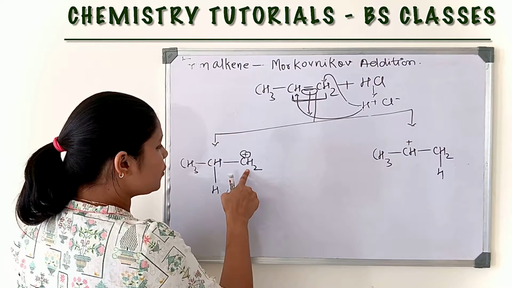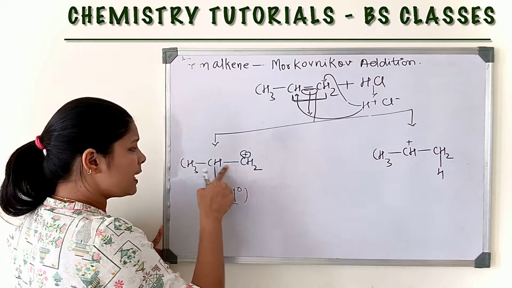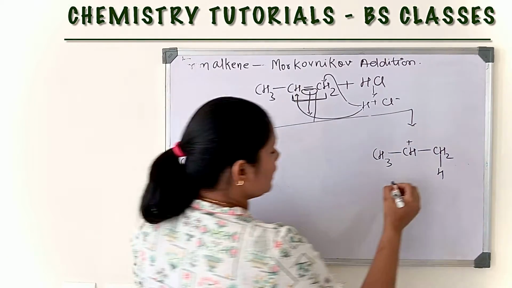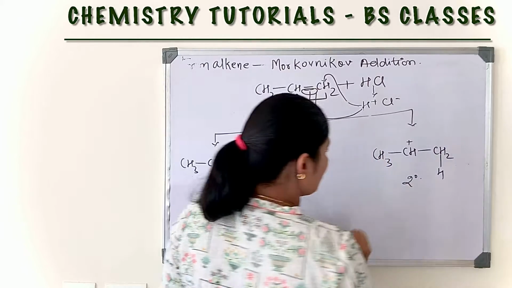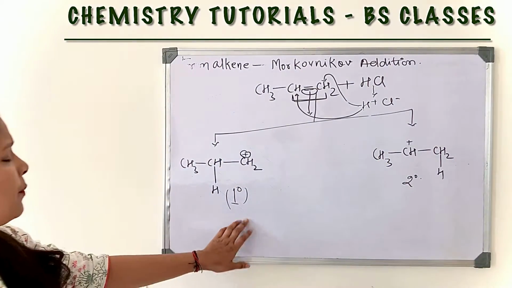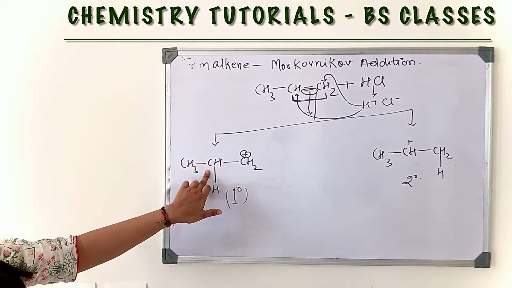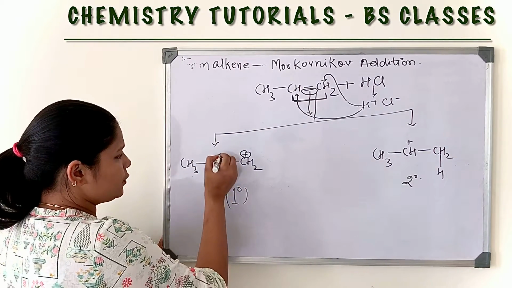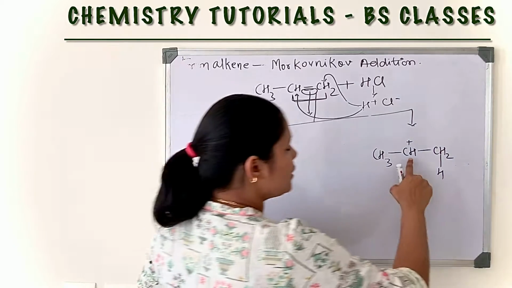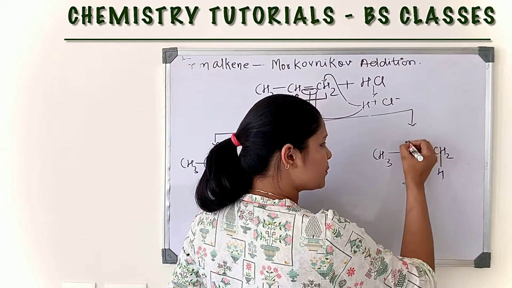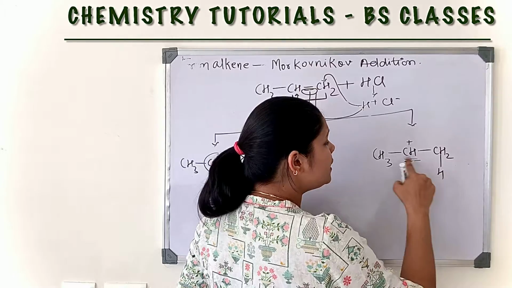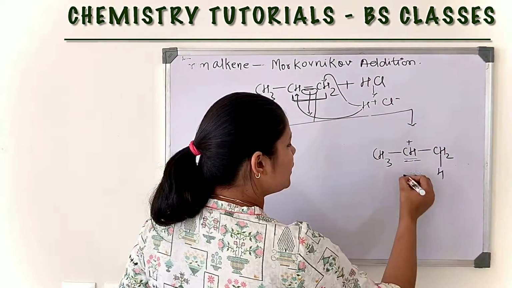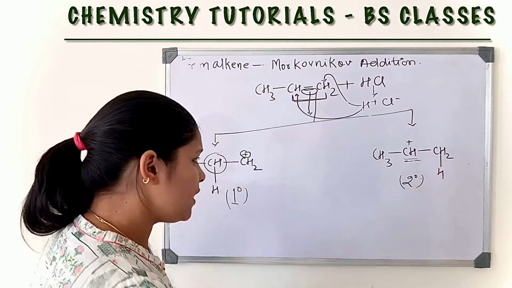Now, see, this is a primary carbocation because the positively charged carbon is attached to a single carbon, and this is a secondary carbocation because the positively charged carbon is directly attached to two methyl groups.